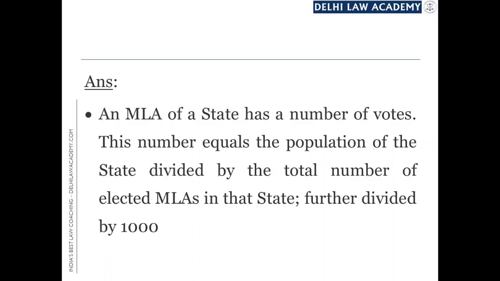A formula is given in Article 55 of the Constitution, and according to this, an MLA of a state has a number of votes, and this number equals the population of the state divided by the total number of elected MLAs in that state, further divided by 1000.